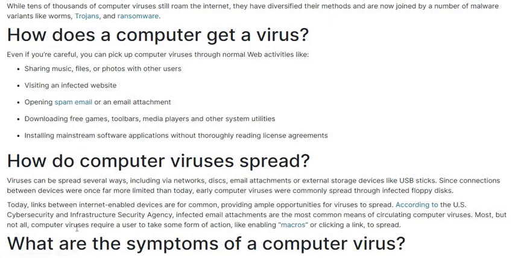According to the US Cybersecurity and Infrastructure Security Agency, infected email attachments are the most common means of circulating computer virus. According to US Cybersecurity, most of the virus is spread from email attachments. Most, but not all, computer viruses require a user to take some form of action like enabling macros or clicking a link to spread. So such type of viruses are spread through macros or links. Without a particular action performed by the user, a virus cannot be activated itself.